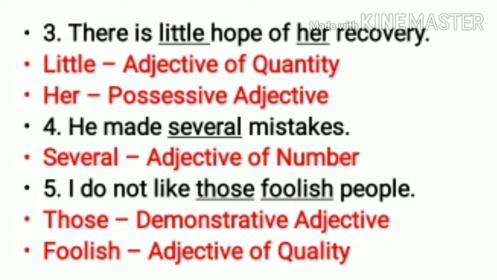So, several will be your adjective of number. Fifth one, I do not like those foolish people. People is a noun. So, what kind of people? Foolish. So, foolish will be adjective of quality. And those is pointing out to those foolish people. So those will be a demonstrative adjective.